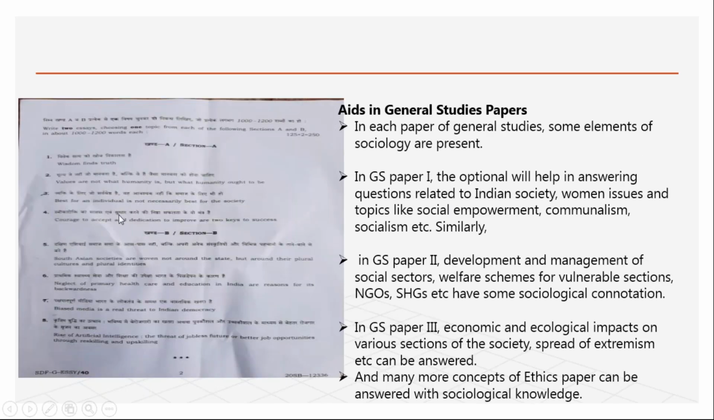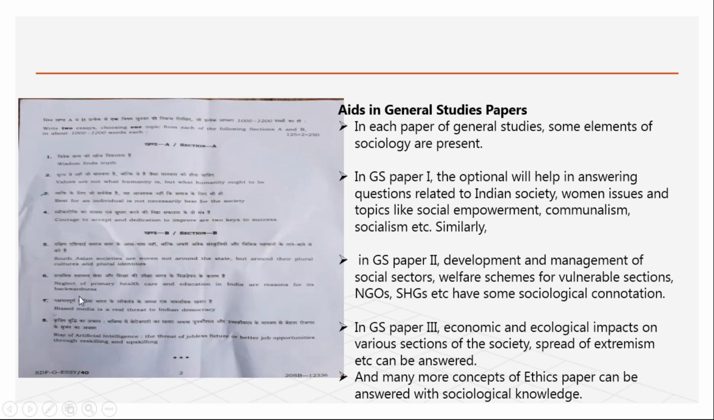Now this is 2019. You can see here the 2019 essay paper. Here also one topic was there: wisdom finds truth, value or not of humanity; best for an individual is not necessarily best for the society. There are society-based questions in the essay. Now you can choose it here, so definitely sociology students will go and take this essay topic.